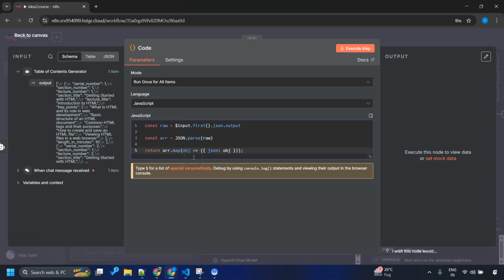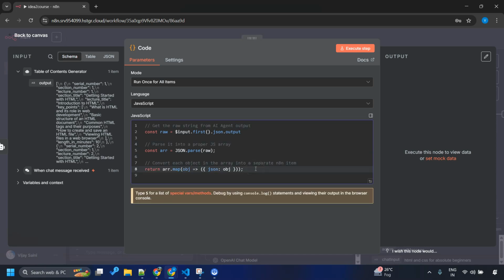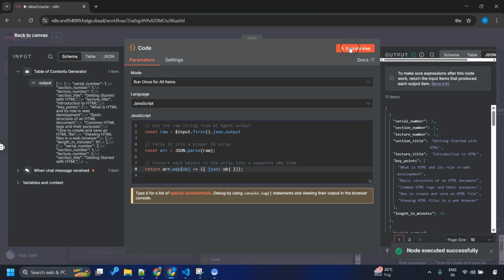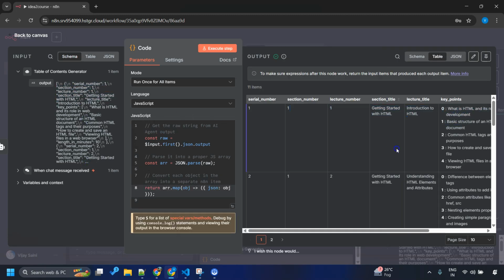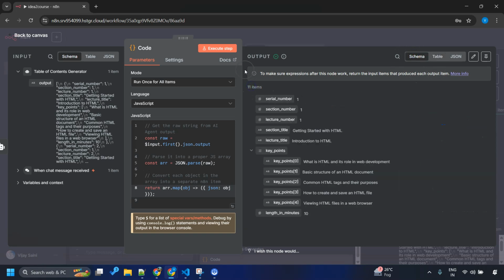Okay. And in the end, convert each object into an array into a separate n8n item. Now, if you are little bit familiar with JavaScript, it's not very tough to understand this code. But in case you are not aware, it's perfectly fine. Just write it as is. Okay. Let's execute the step. All it is doing is converting this output, which is barely readable, into this nice table of arrays, which has got a proper structure, right? The output is an array of 11 items and each item contains these entities.